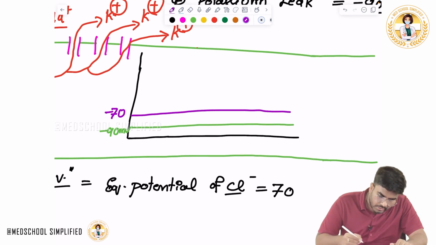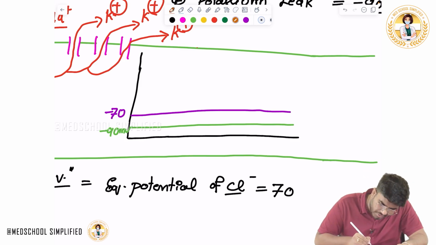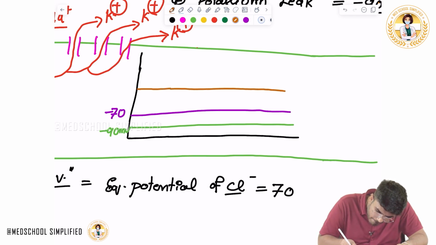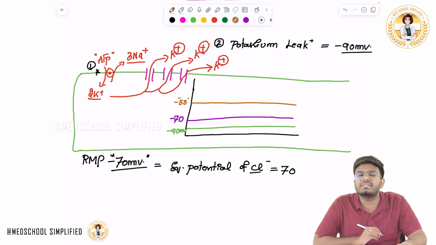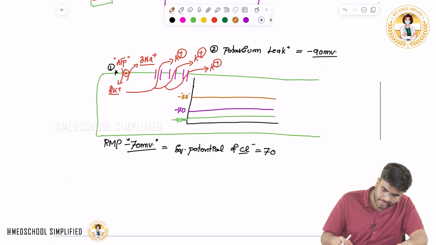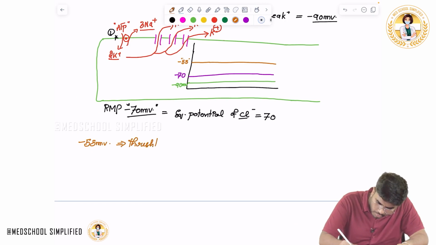Okay, now these neurons, they are having a threshold potential. One more potential is there, which is called as, look here, threshold potential. Okay, how much is that value? Minus 55 millivolts. Now you can ask me, what is this threshold potential, sir? Okay, let me write here, minus 55 millivolts is considered as threshold potential.